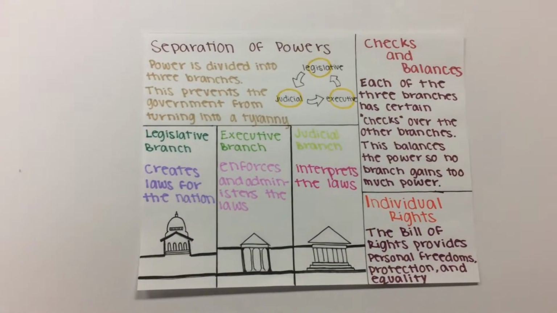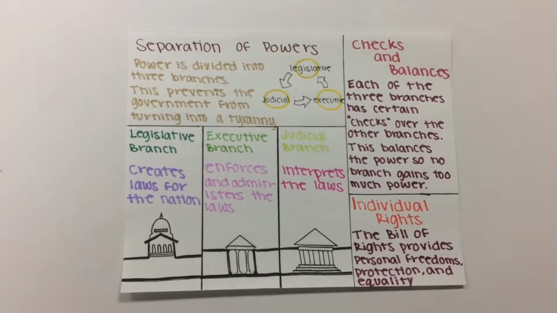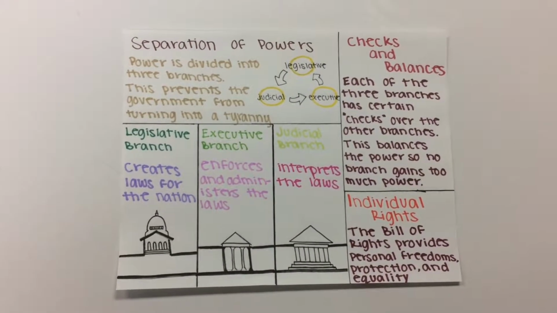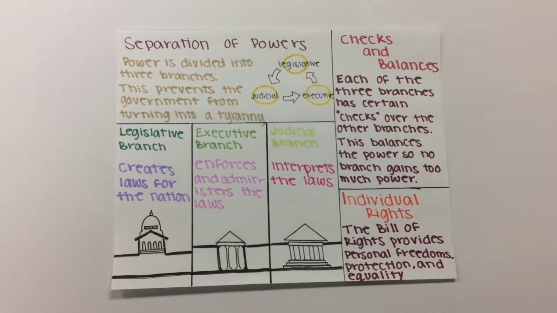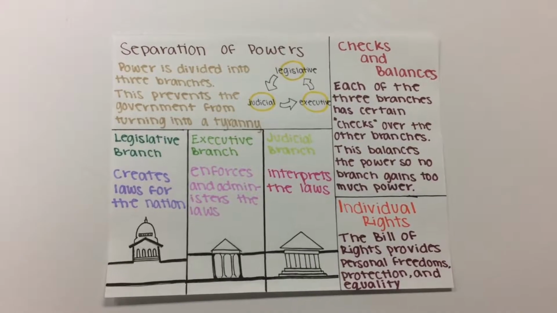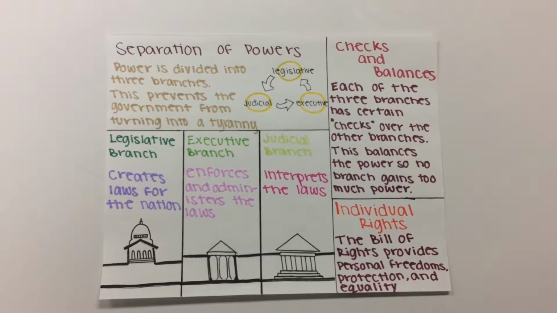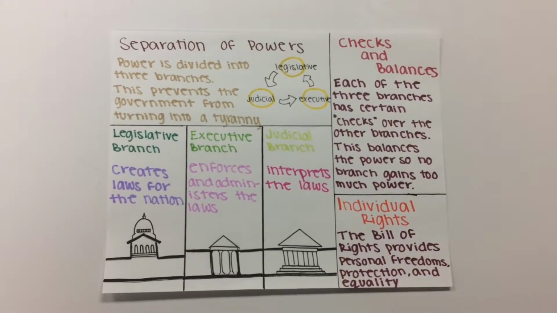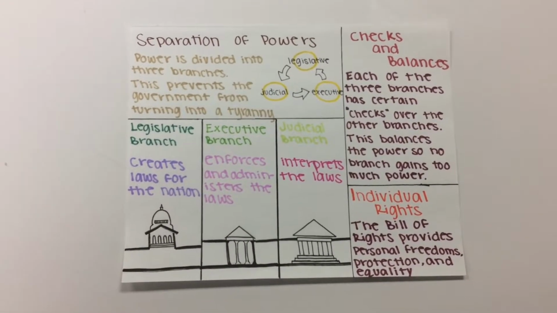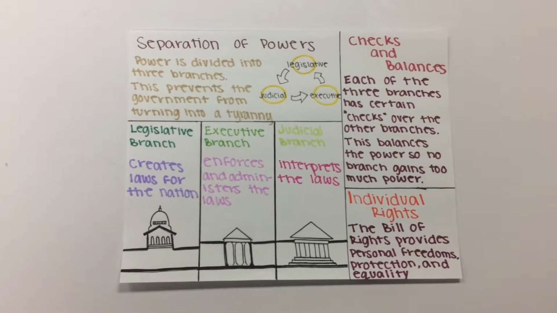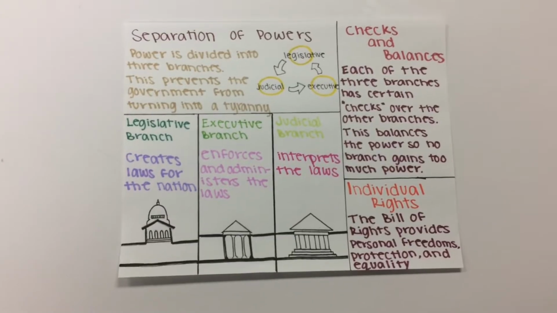Separation of powers. Power is divided into 3 branches. This prevents the government from turning into a tyranny. The legislative branch creates laws for the nation. The executive branch enforces and administers the laws. The judicial branch interprets the laws. Checks and balances. Each of the 3 branches has certain checks over other branches. This balances the power so no branch gains too much power. Individual rights. The Bill of Rights provides personal freedoms, protection, and equality.